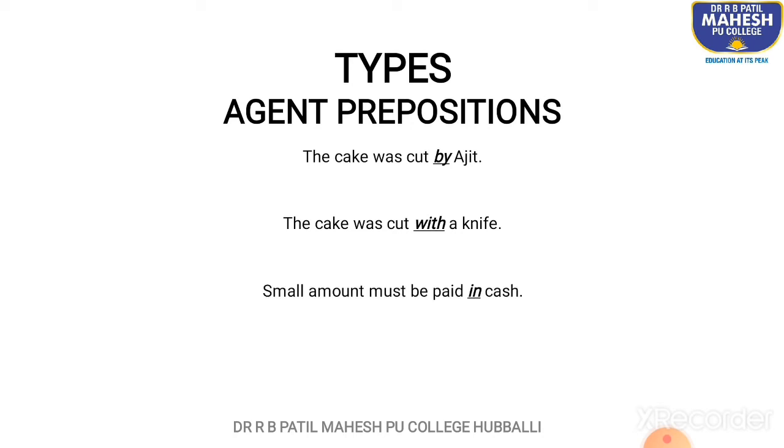Small amount must be paid in cash. So in is an agent preposition here. That means by means of. Small amount must be paid in cash, by means of cash. So that is again an agent preposition, just as in the previous sentence, the cake was cut with a knife, by means of a knife. So, with an agent preposition, whenever we talk about some things, it means by means of.